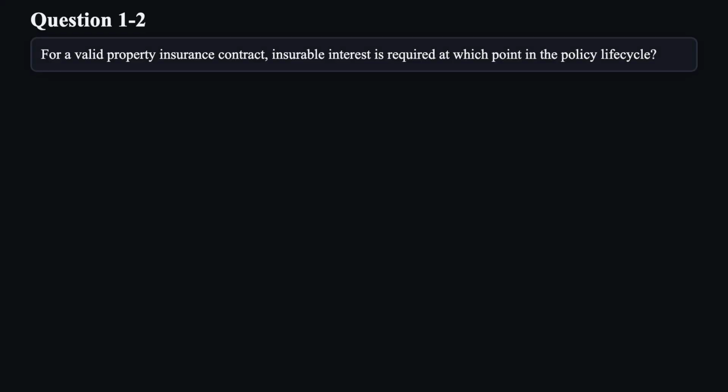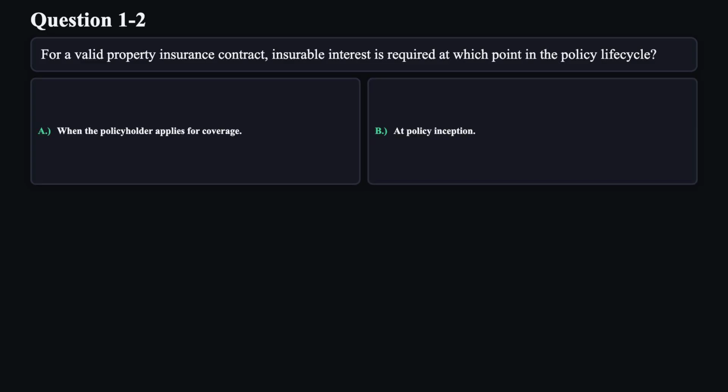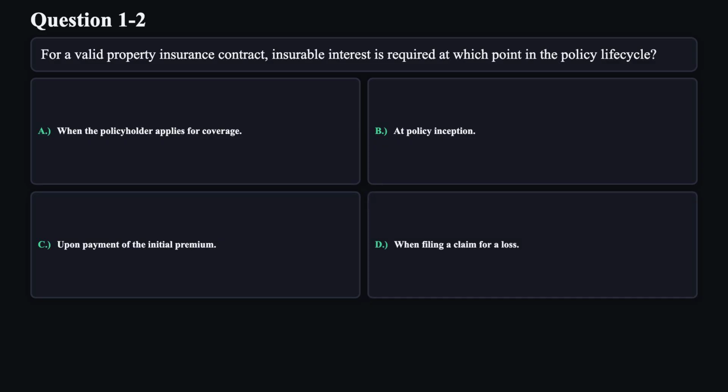Question 2. For a valid property insurance contract, insurable interest is required at which point in the policy life cycle? A. When the policyholder applies for coverage. B. At policy inception. C. Upon payment of the initial premium. D. When filing a claim for a loss.